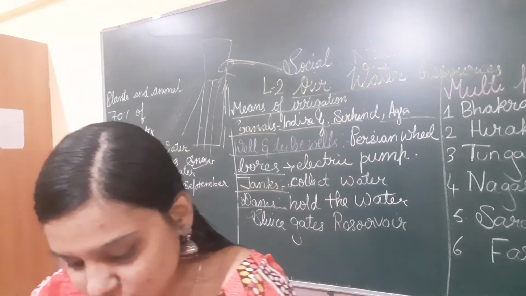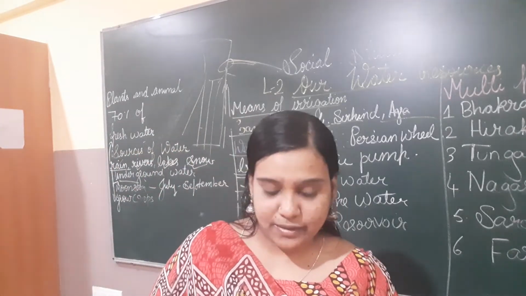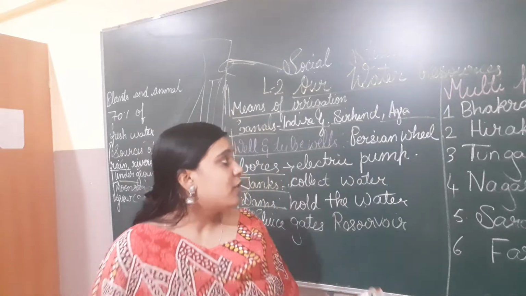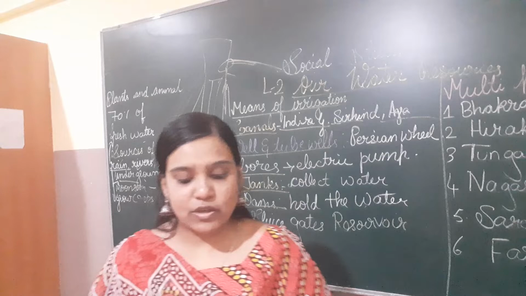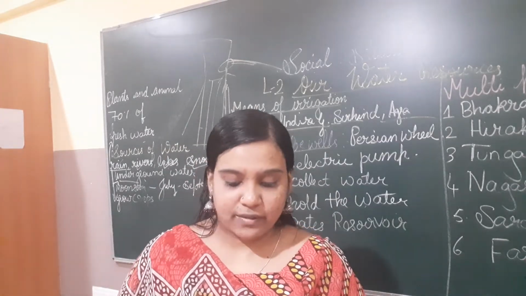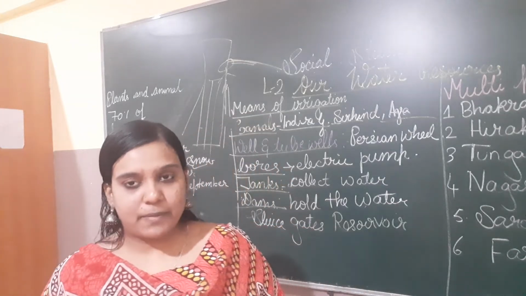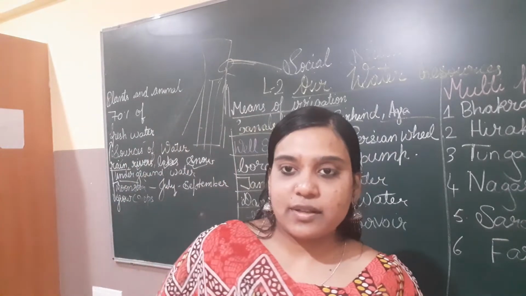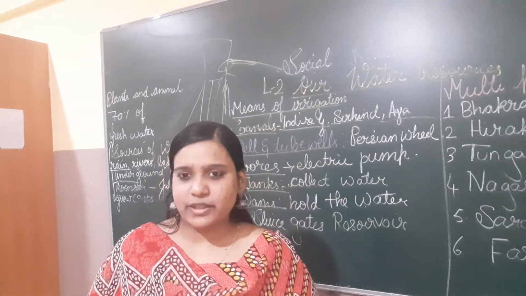Then, uses of dams. Why are dams made? First of all, they are used to preserve water. Dams are used for producing electricity. In a dam, water is made to fall from a great height. The force of the water is used to generate electricity. This type of electricity is called hydroelectricity or hydropower. So we need electricity, and we get it from water, right?